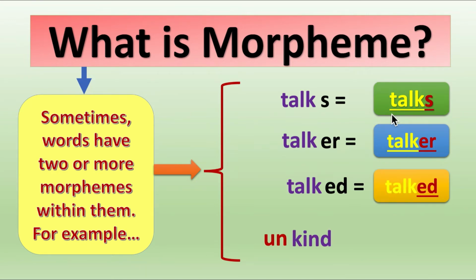Unkind, another morpheme, and ly, unkindly. So unkindly has 3 morphemes, un, kind and ly. So what we come to know is that sometimes words have 2. In such words like talks, talker, talked, we have 2 morphemes or more morphemes within them. Here we have more than 2. Okay, now we move on to the next.